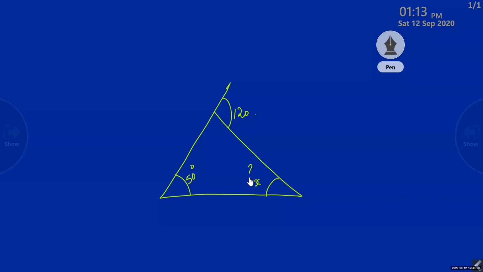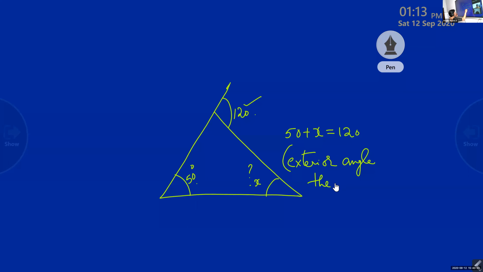Very good. Ma'am, 120. 50 plus 70 is equal to 120. Because 50 plus something should be equal to 120, isn't it? 50 plus x should be equal to 120. What is the theorem? Exterior angle theorem. You have to write that there. Nothing else you have to write. Only write exterior angle theorem. So 50 plus x is equal to 120 degrees. Therefore, what is x? 120 minus 50, that is equal to 70.